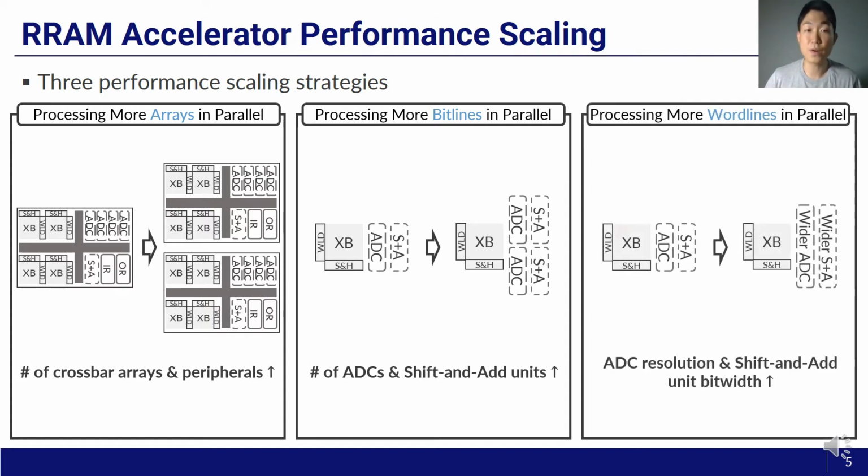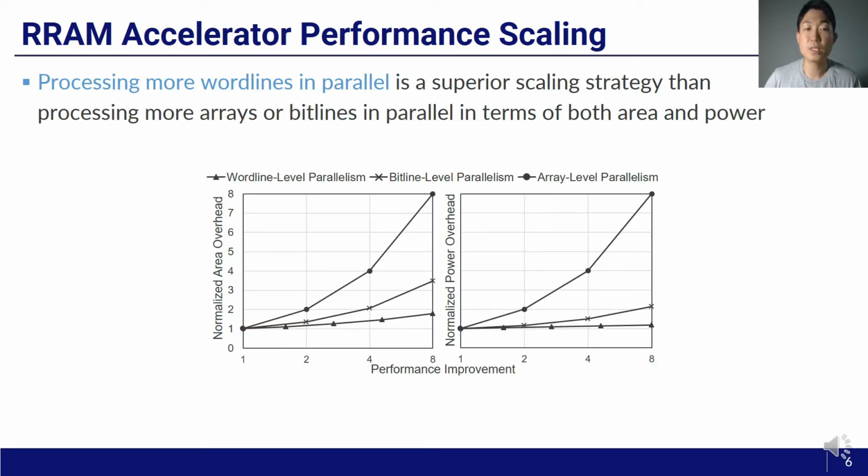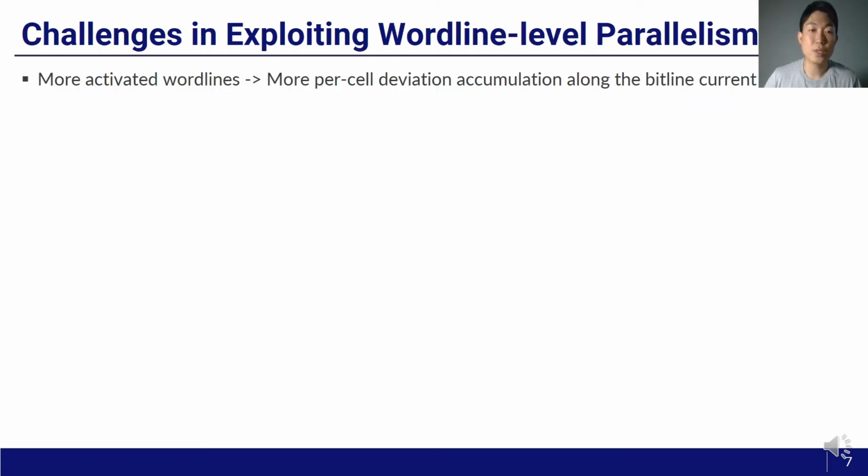The best way of performance scaling is to process more word lines at once. This way does not need any hardware components to be replicated. Instead, as the possible output range expands, wider ADCs and wider shift and add units are necessary. This is a quantitative comparison of the three performance scaling strategies. Exploiting wordline-level parallelism achieves the same amount of throughput gains with notably lower area and power overhead compared to the other strategies. However, there are challenges to overcome to exploit wordline-level parallelism.